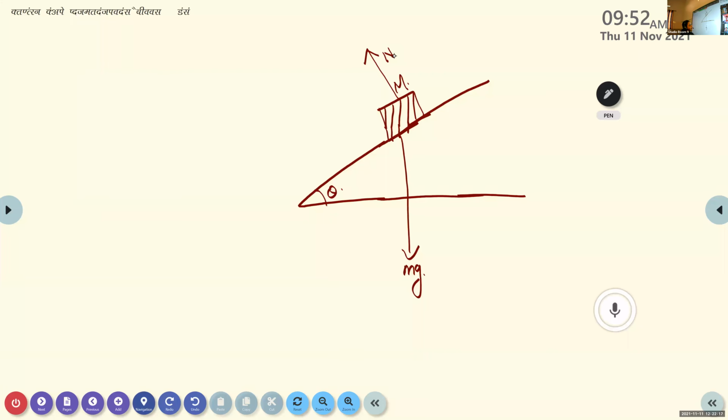Here the object is not on a horizontal surface, it is placed over an inclined surface.